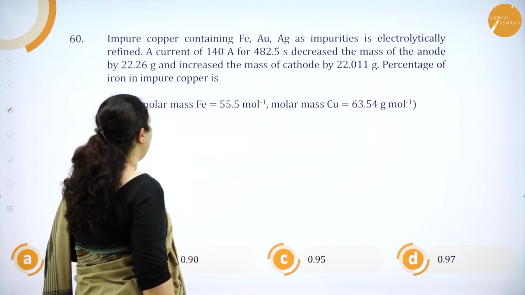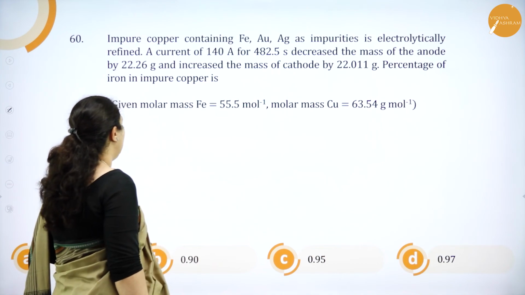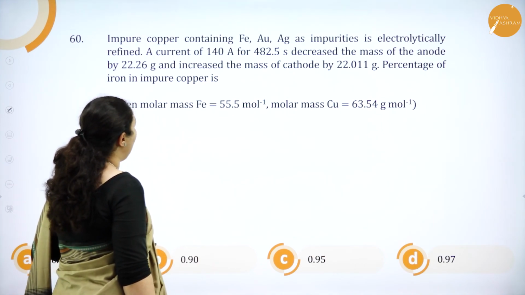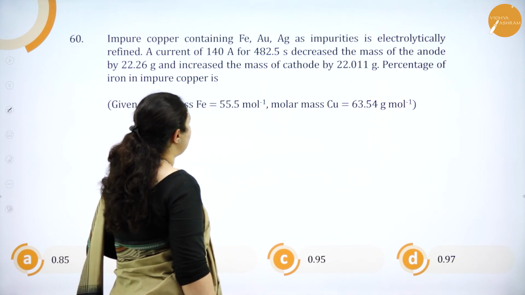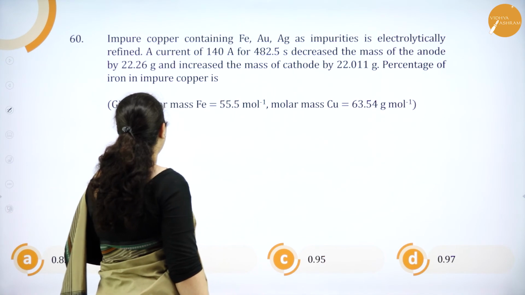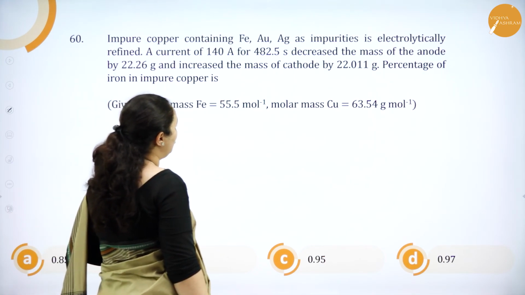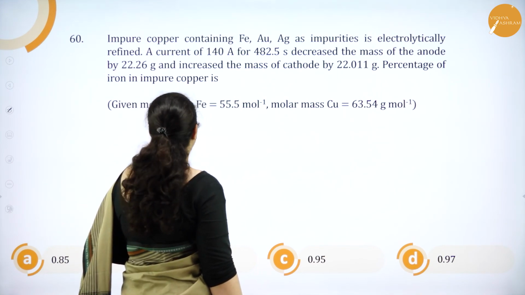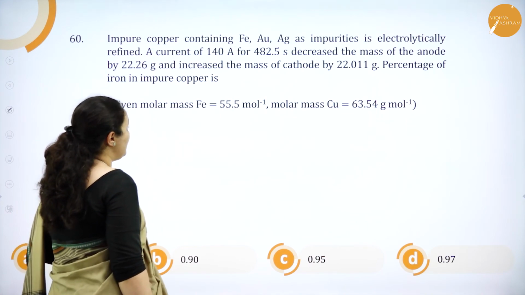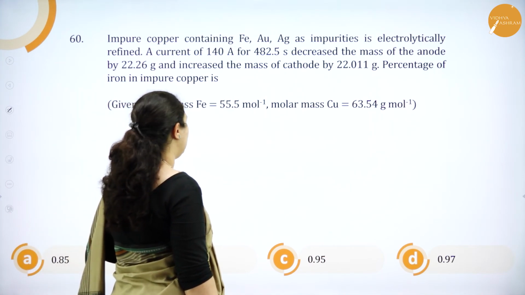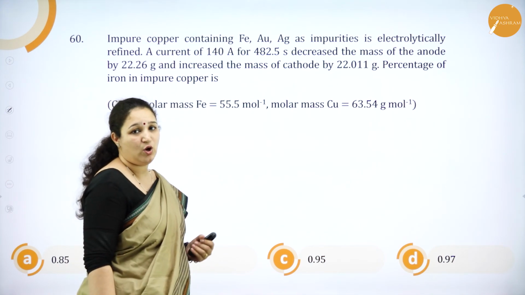Impure copper containing Fe, Au, Ag as impurities is electrolytically refined. A current of 140 ampere for 482.5 seconds decreases the mass of anode by 22.26 grams and increases the mass of cathode by 22.11 grams. The percentage of iron in impure copper is asked. Molar mass of iron and molar mass of copper are given. So we have to find out the percentage of iron in impure copper.